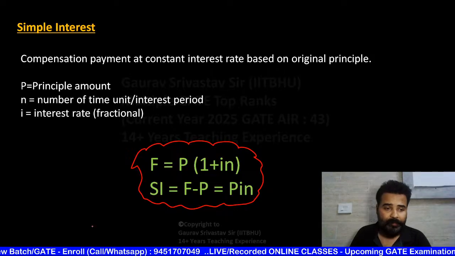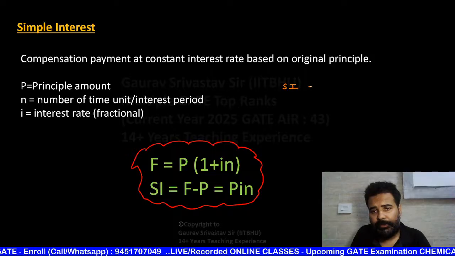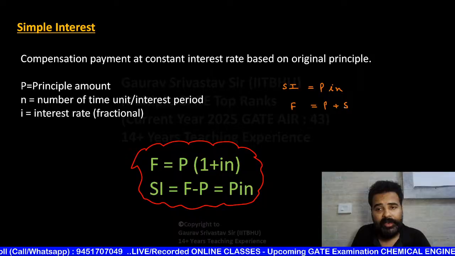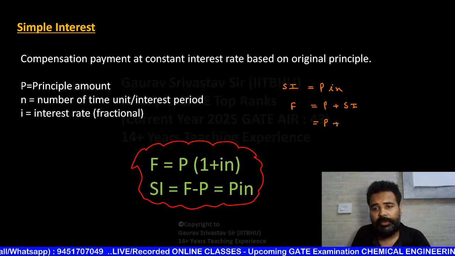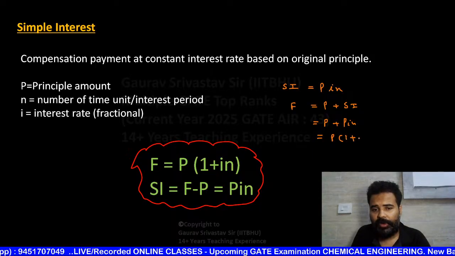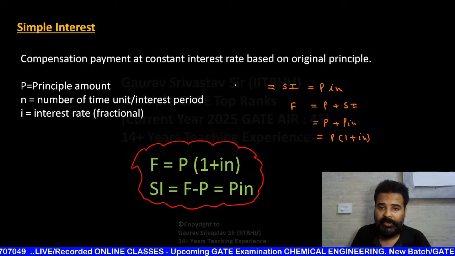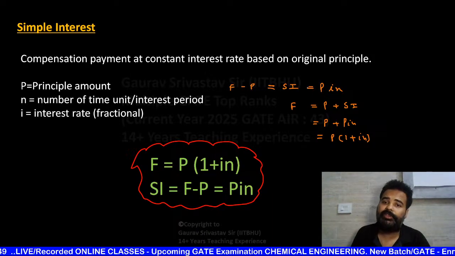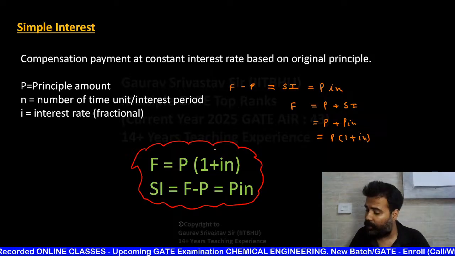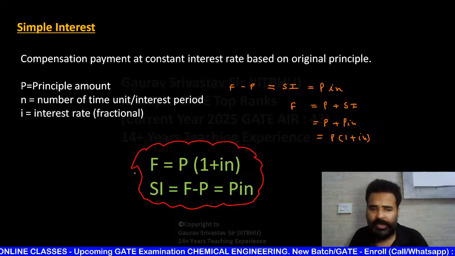Okay. Now, if the simple interest is PIn, then what is the future value here? Future value is principal plus the interest that you are getting. So this is P plus PIn. So that's why the formula for future value is P(1 plus In). Okay, and simple interest is what? Future value minus present value. F minus P is equal to PIn, and F is P(1 plus In). So I hope everyone able to remember. Yeah, this can also be asked in aptitude part. Okay, very very easy.